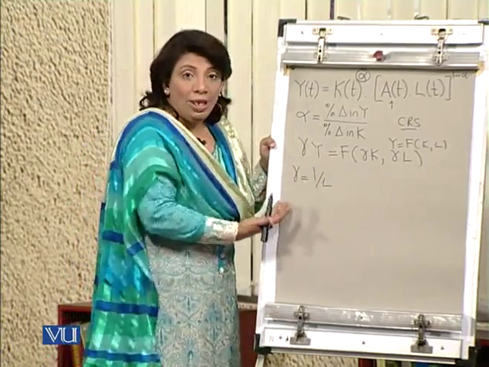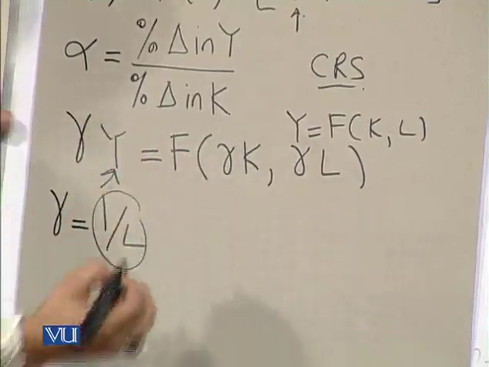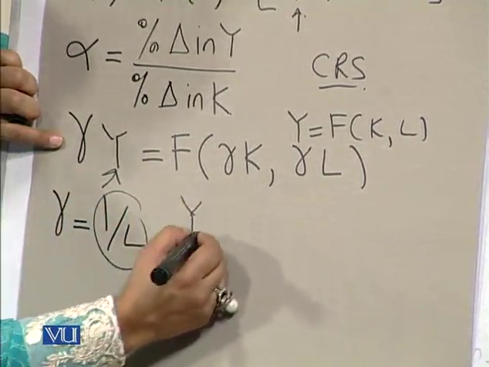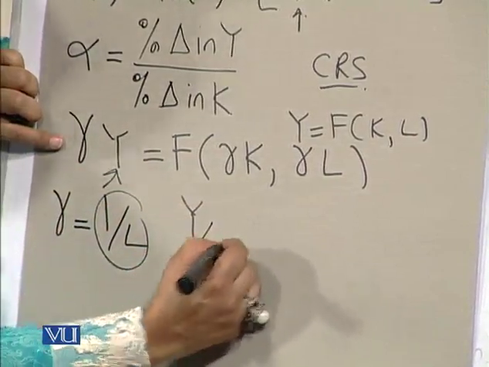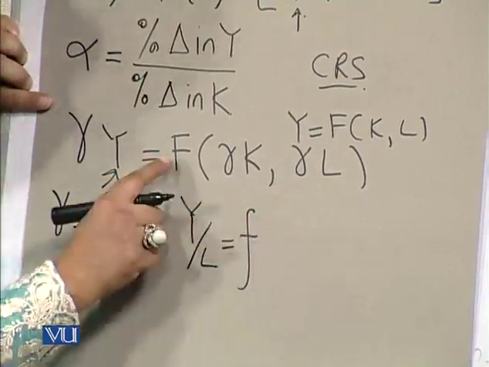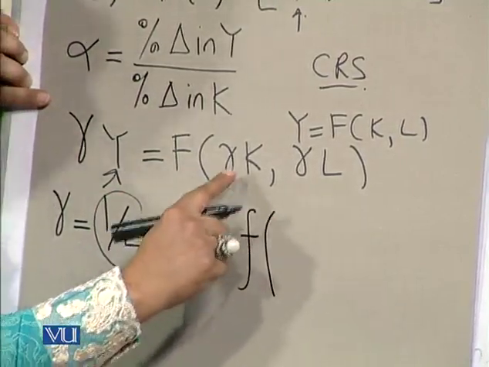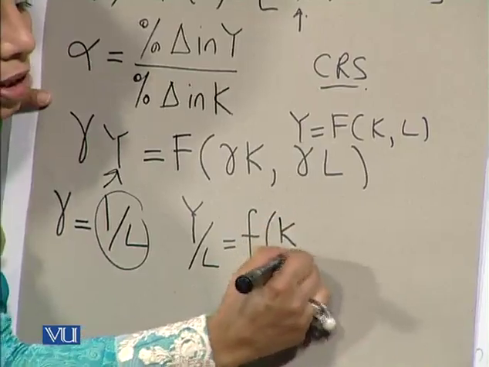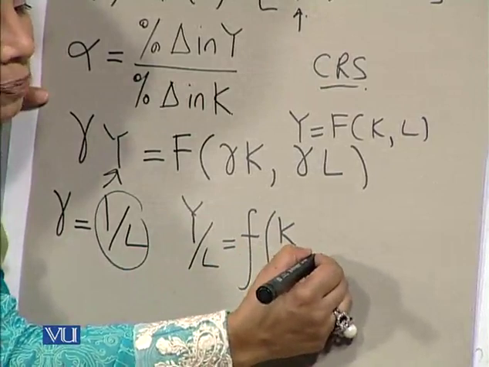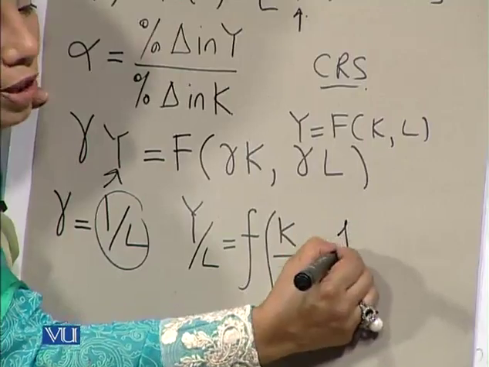So upon assuming this, we plug this information in this equation. Upon doing that, we get Y, since this gamma is equivalent to 1 over L, so we can write Y over L equals a function of, this is going to remain the same. So as a functional notation, I have written small f here instead of capital F. So this gamma is obviously 1 over L, so here we will get capital divided by 1 over L, that is, capital divided by L, and similarly, this gamma is 1 over L, so 1 over L multiplied by L will give you a 1.